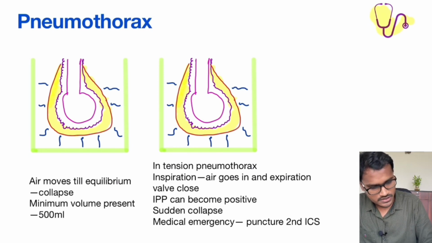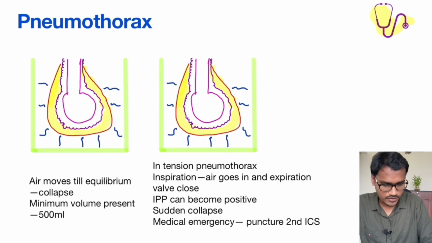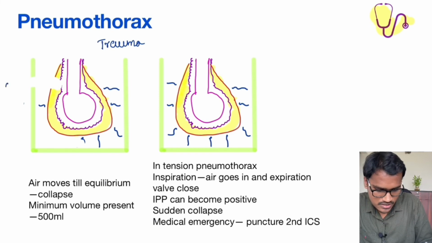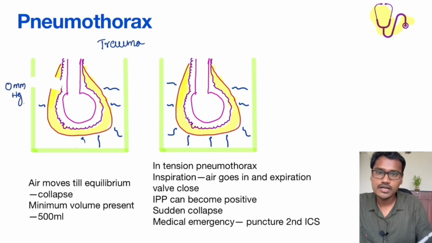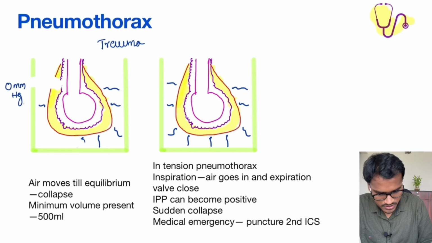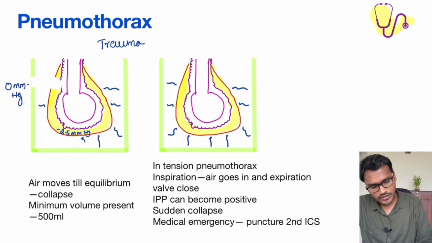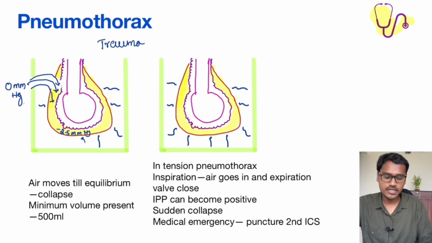Let's see what is happening. Suppose there is a trauma and there is a breach in this region. The pressure outside is 0 mm of Hg and the inside, the intrapleural pressure, is always negative, that is minus 2.5 mm of Hg. So what will happen is, air will keep moving until the pressure gets equilibrated to 0 mm of Hg, from the outside to the intrapleural space.